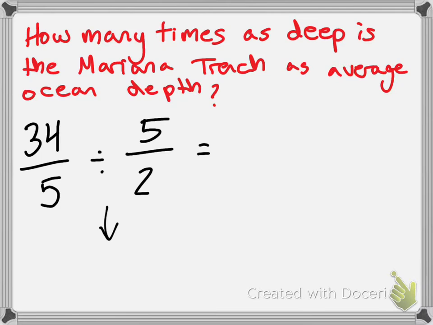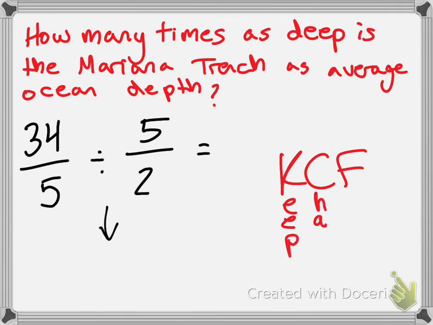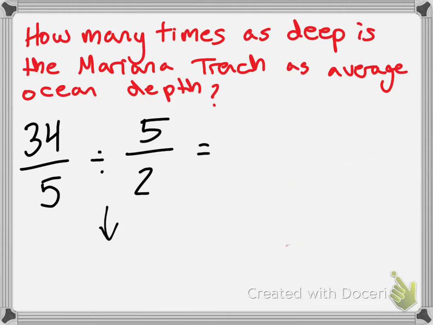Wait, I see some nods. I see some shaking our head. Jack, what do you say? I say it's 34/5 times 2/5. Yes, it is. So what we do is our keep, change, flip. So that means our first fraction is going to stay the same, 34/5. Then I change this to a multiplication sign, and I flip it here.